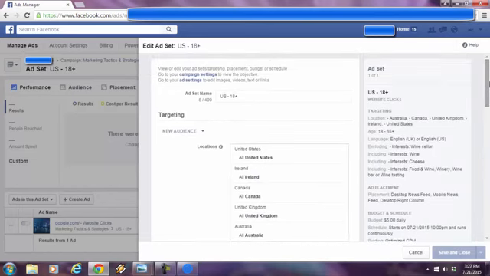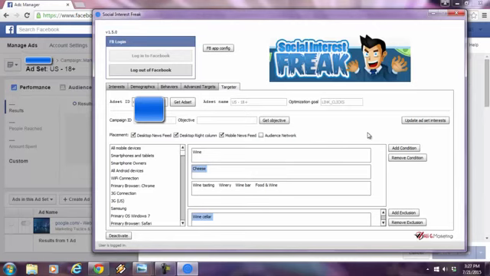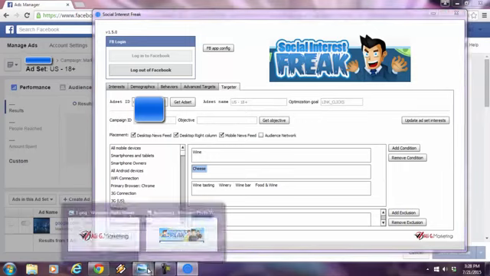So the power of Social Interest Freak is really out of hand. I hope everyone understands the power of this, because everyone knows that Facebook is multi-niche. There's people of all walks of life from every corner of the planet on Facebook. This is the most effective social media platform to advertise on, and now you have Social Interest Freak as part of your arsenal. The possibilities are really endless, whether you're doing affiliate marketing, Amazon, Teespring t-shirt campaigns, selling a product or service of your own, or really anything your heart desires. So I hope everyone understands how powerful Social Interest Freak is.